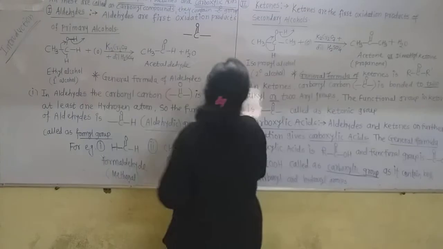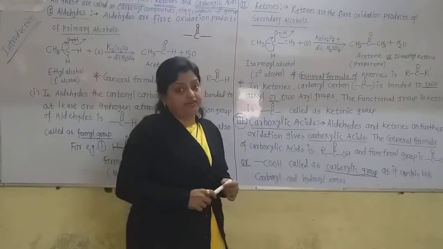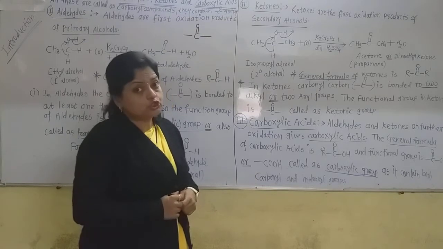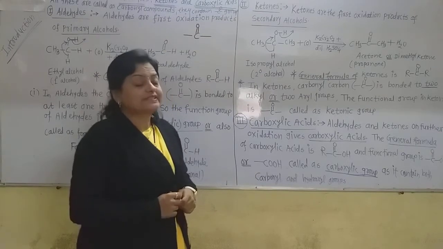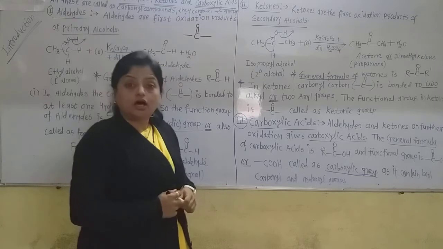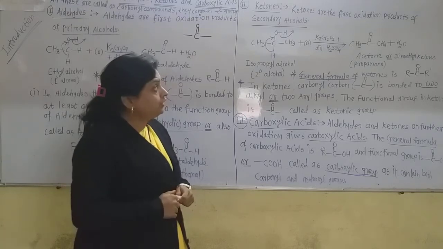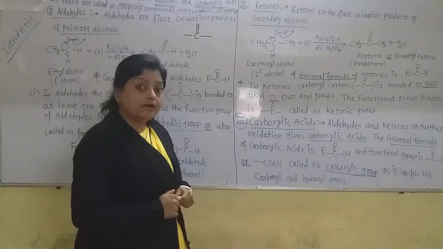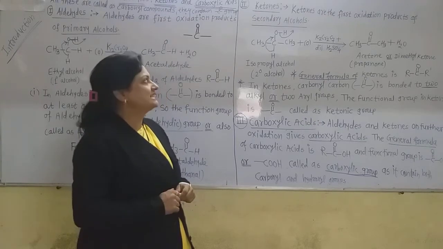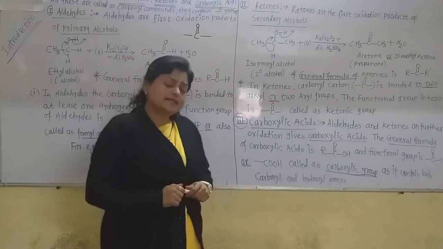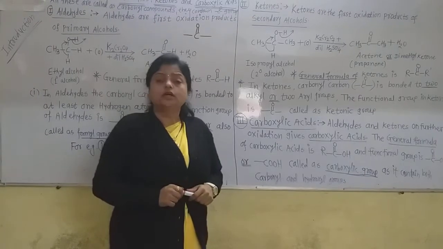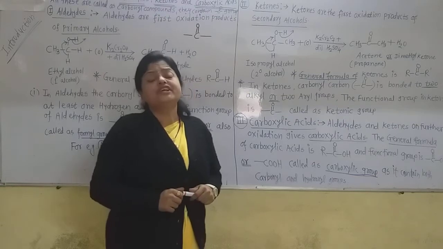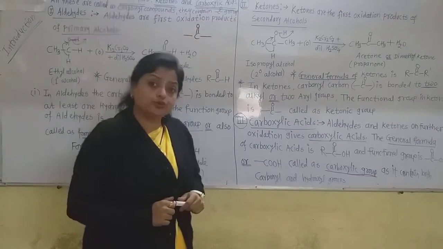Now see how ketones are defined. The definition of ketone is also according to the oxidation of the alcohols. Ketones are the first oxidation products of secondary alcohols. In a secondary alcohol, the OH group is directly attached to a carbon which contains one hydrogen atom.